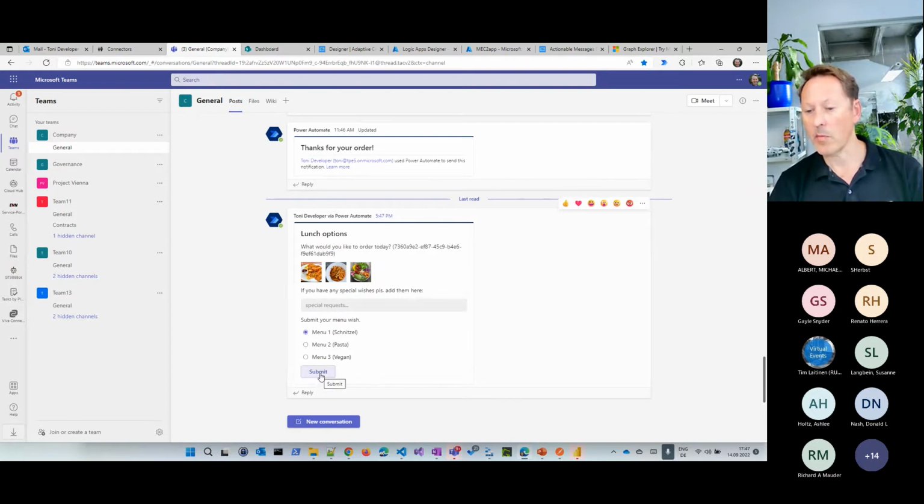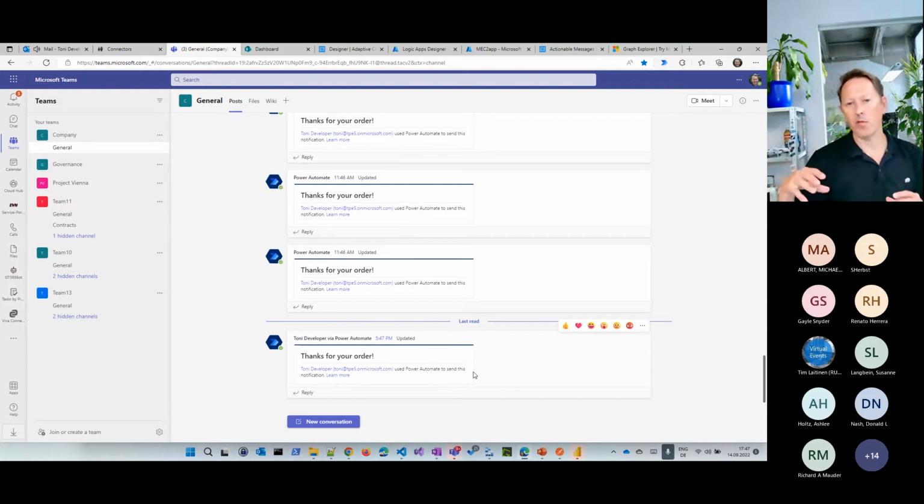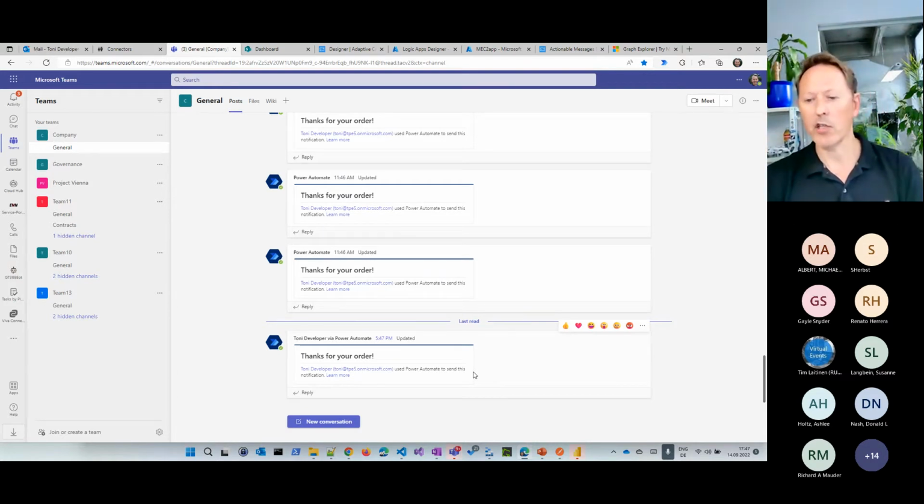And you will see the same thing happens. So the card is changed. Again, if 2 or 5 users would look into that team and the first user decides, hey, I want to have schnitzel, for example, then the selection is made. So the others will see exactly what I see here. Thanks for your order. This process has already been approved.